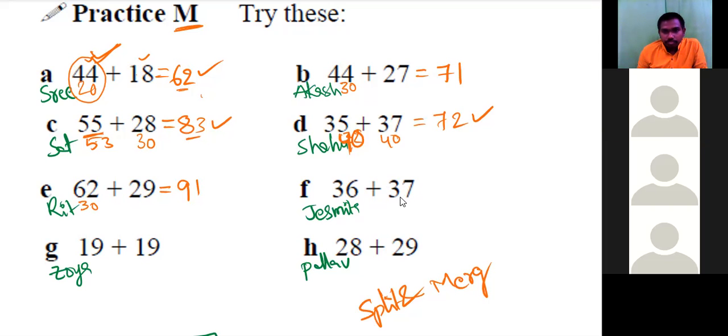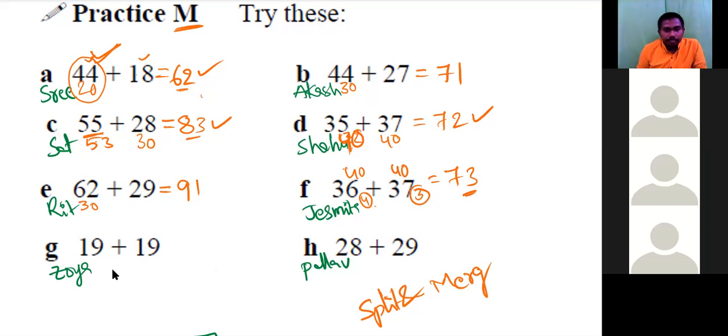Jashmita. Yes, sir. 36 we can take as 40. 37 also we can take as 40. 40 plus 40 equals 80. 80 minus 7 equals 73. Here we took 4 extra, and here 3 extra. Total 7 extra. So in 80, you are removing that 7. It will be 73.